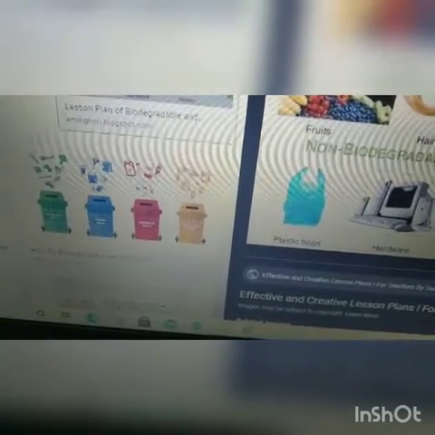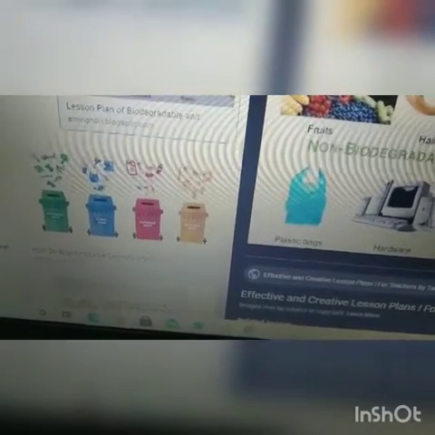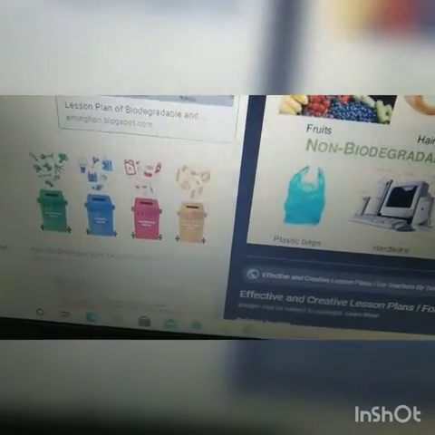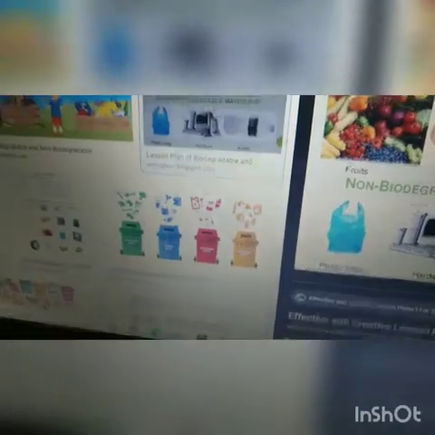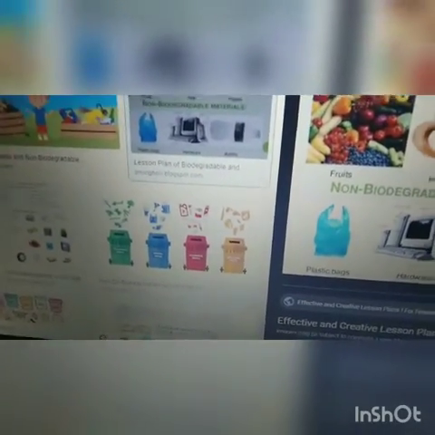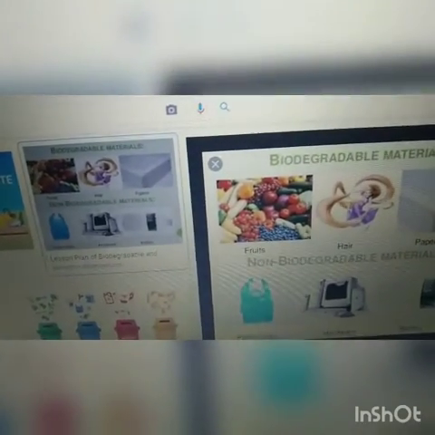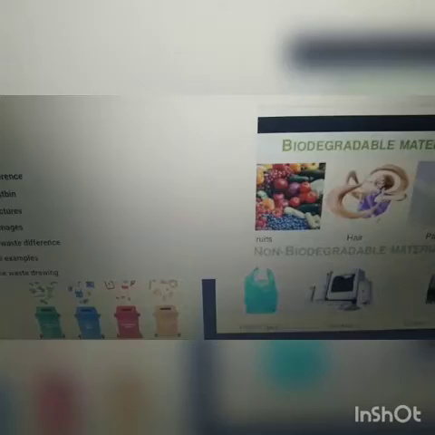Animals are dependent on lakes and rivers for water, and if we continue to pollute our lakes and rivers, it can harm wild animals. So this is about biodegradable and non-biodegradable waste. Next, coming to the reduce, reuse, recycle, the 3 R's formula.